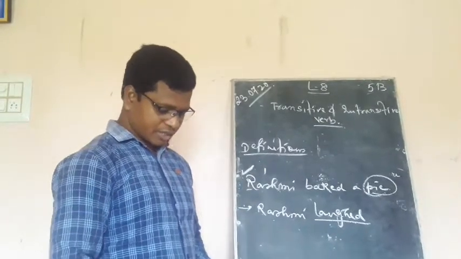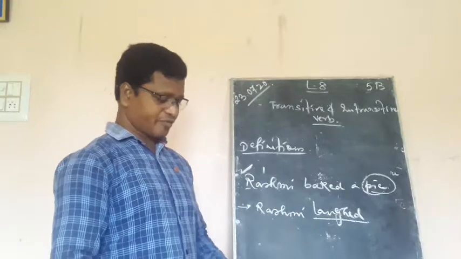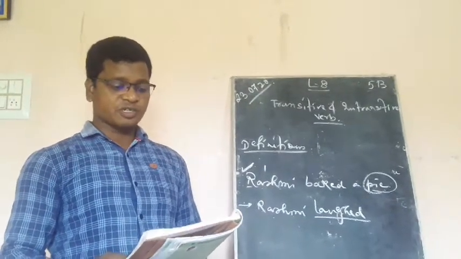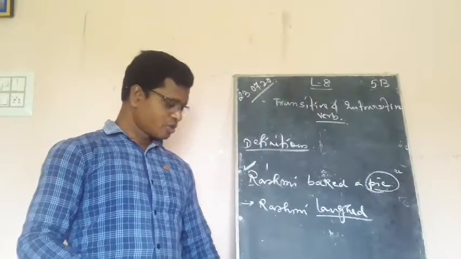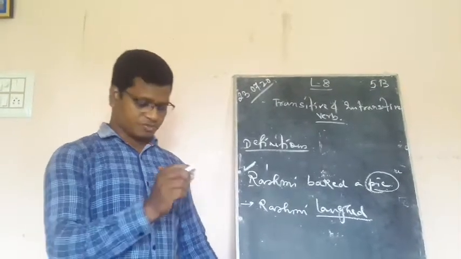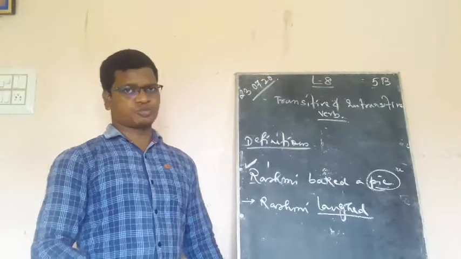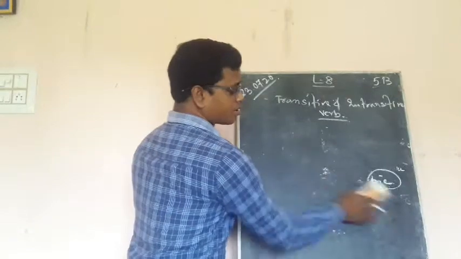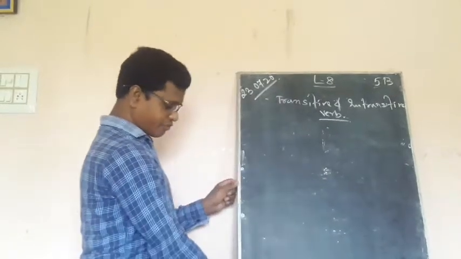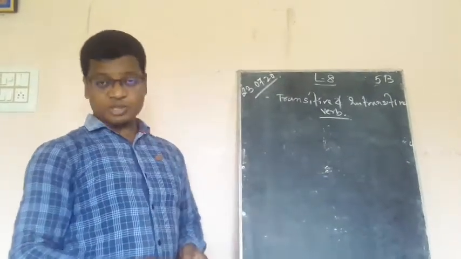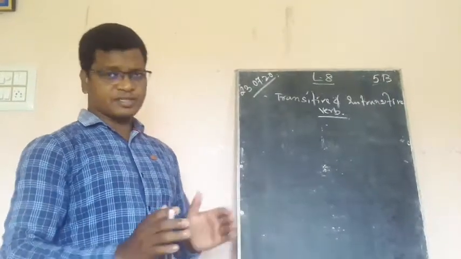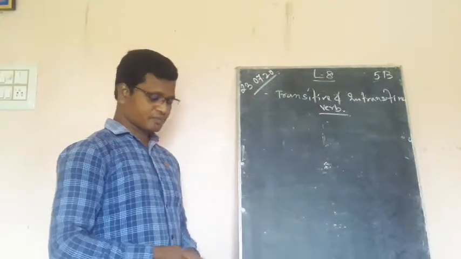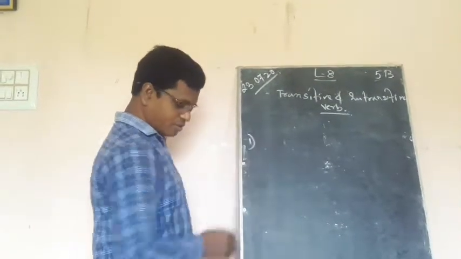Now let us see the exercises from page number 55. Identify the verb in the sentence as transitive or intransitive and underline the verbs. When you write down in the copy, you must write the instruction also. Please don't forget. Some of you, without writing the sentences or the instructions that are given, are just writing the answers. I ask you once more, please write the sentences. Do not just mention transitive or intransitive. So the first one, let us see.